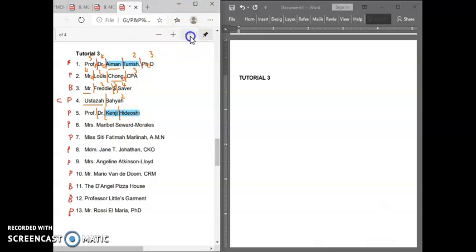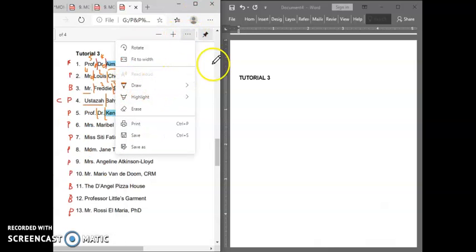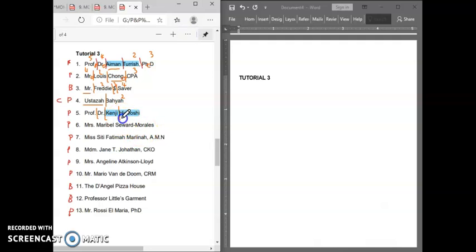So how are you going to do the indexing for this? Hideshi is the key unit, Kenji is unit number 2. Professor and Doctor are titles, so you index them last, but you need to arrange them in alphabetical order, D and B, so B will come first. This is number 3 and this is number 4.